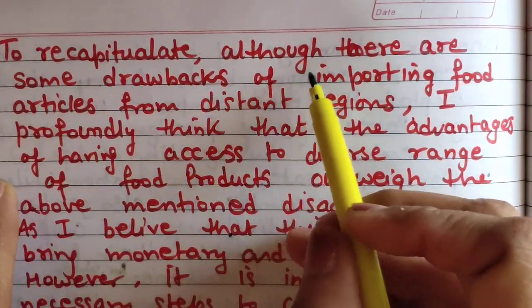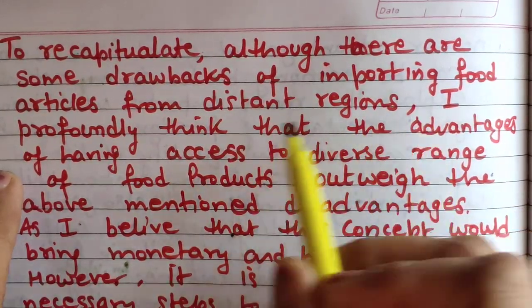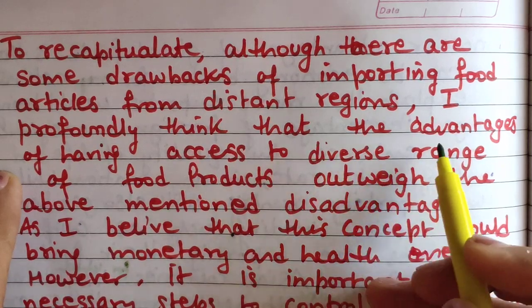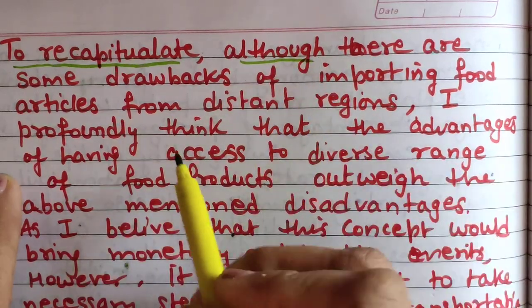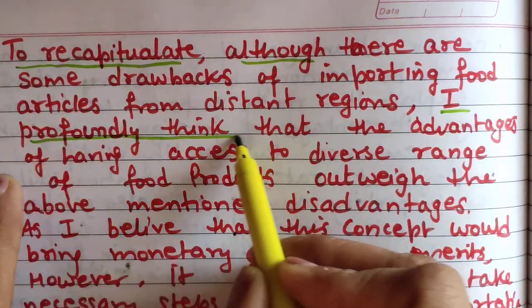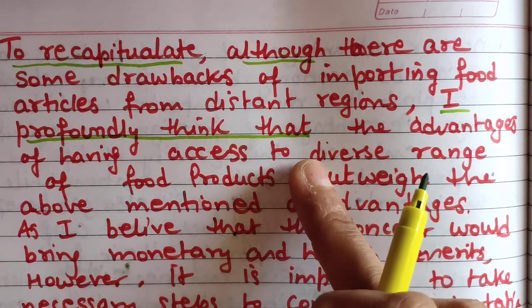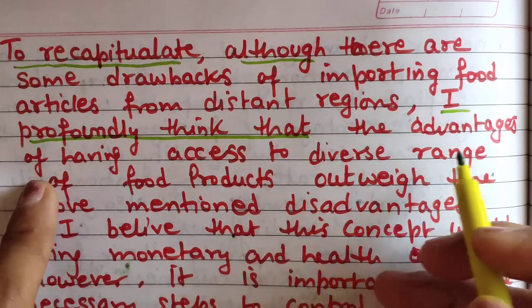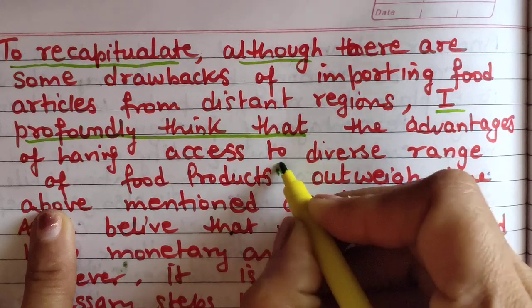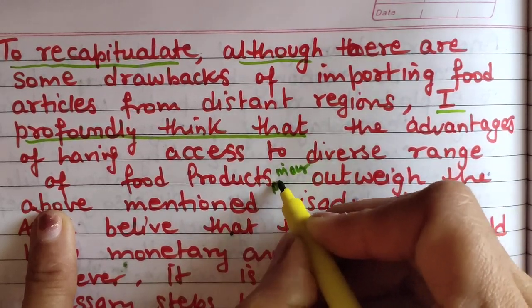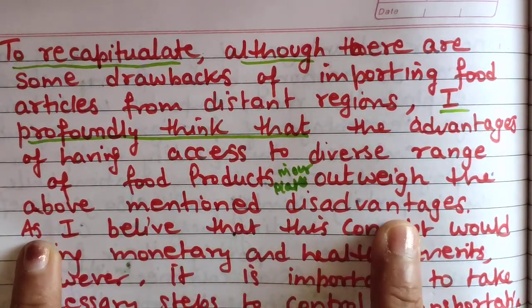To recapitulate, although there are some drawbacks of importing food articles from distant regions, I profoundly think that the advantages of having access to diverse range of food products in our plates or in our cuisines outweigh the above mentioned disadvantages. These are ready-made lines, ready-made words. Use them in your writing, there is no harm.